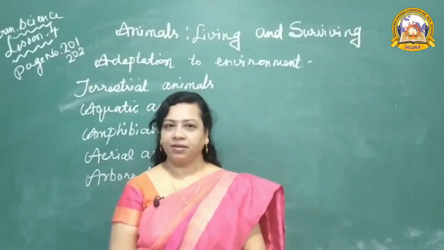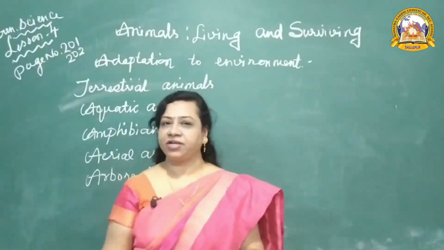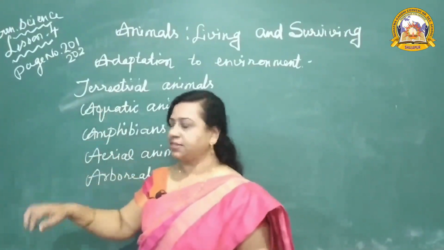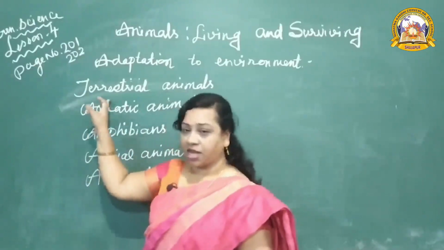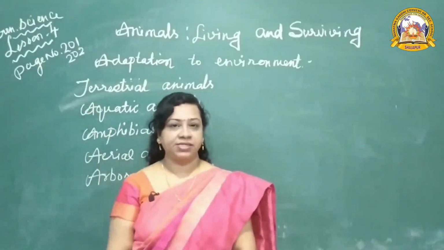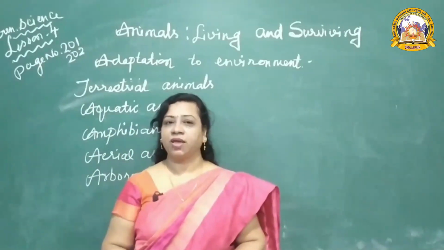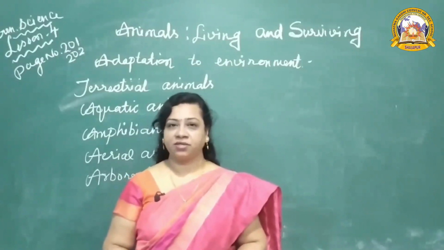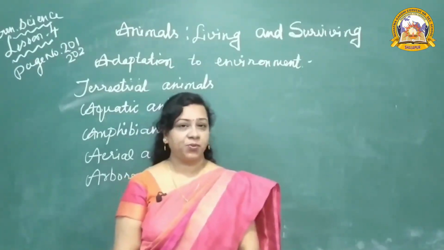Clear? So we discussed adaptations to environment, five different types of animals. In the previous video, we discussed terrestrial animals and aquatic animals, and some special features like hibernation. Terrestrial animals have legs to walk, a well-developed nervous system and well-developed sense organs, and lizard and frog have a special feature: they sleep for several months to protect themselves from cold.